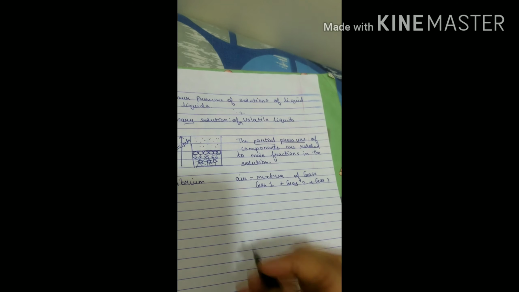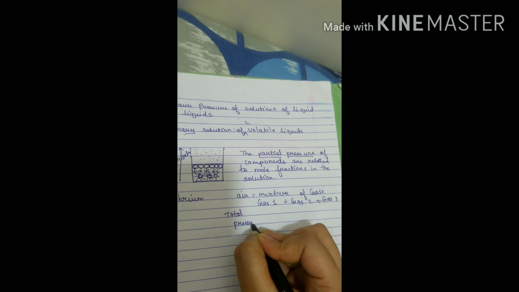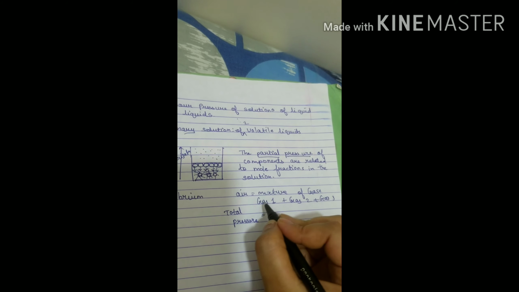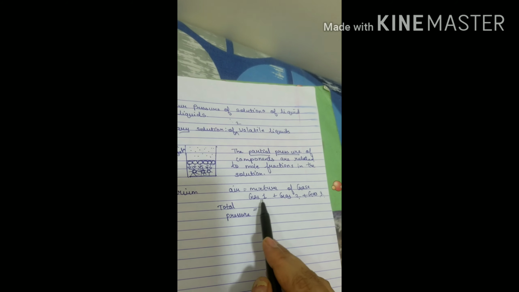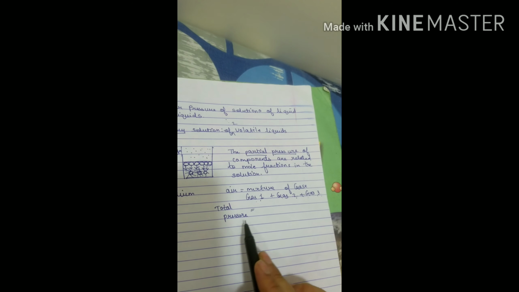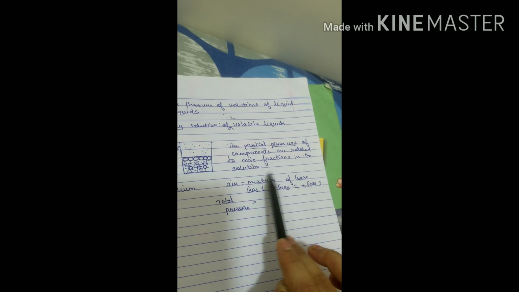When we have to find the total pressure, the total pressure is equal to the partial pressure of gas 1, plus the partial pressure of gas 2, plus the partial pressure of gas 3. So what does that mean? The pressure contributed by each gas to form the total pressure is called the partial pressure. So the partial pressure of components are related to the mole fractions in the solution.